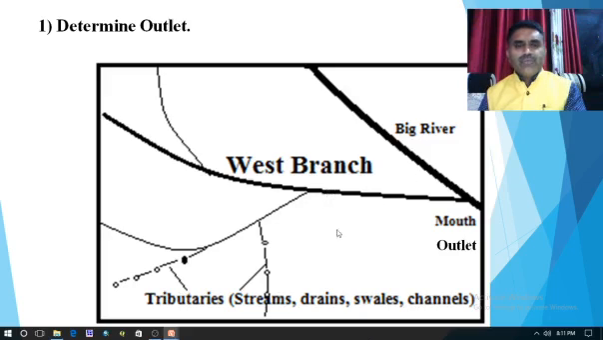So whenever we have to delineate the watershed, we first have to determine the outlet, where water gets collected, where water gathers. So we have to fix or determine the mouth or the outlet of that particular watershed. So this is the outlet. Finding the outlet of any watershed is the first step to delineate it. So this is the outlet of this west branch.